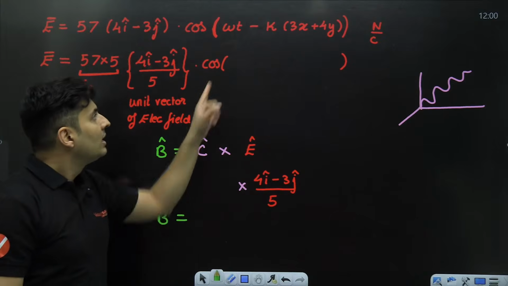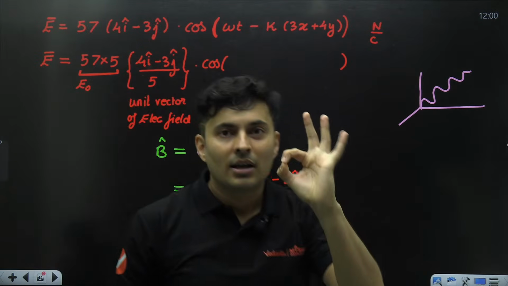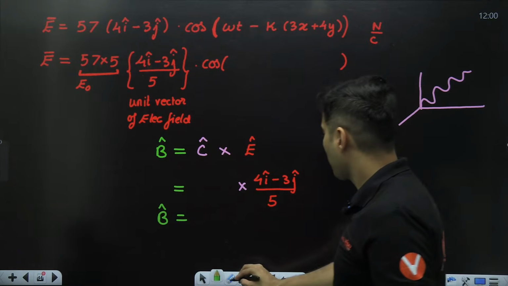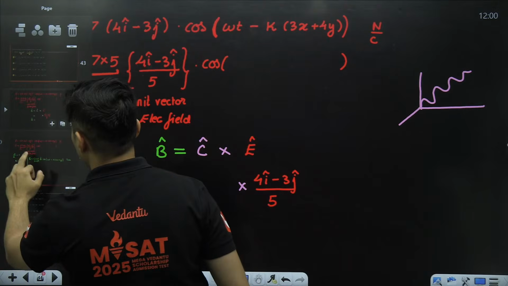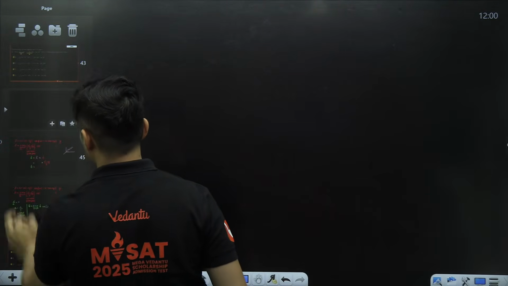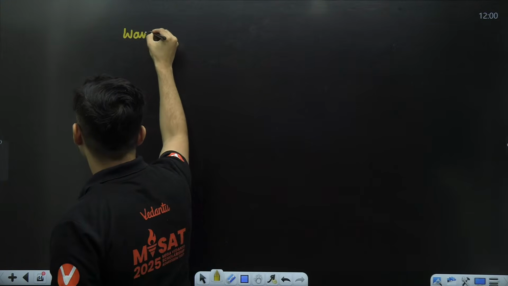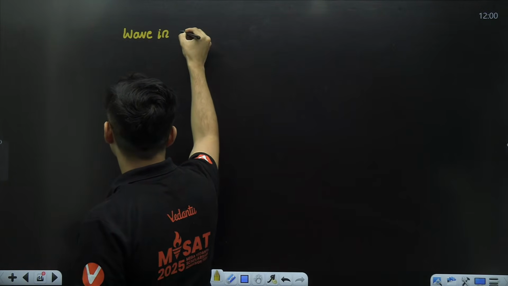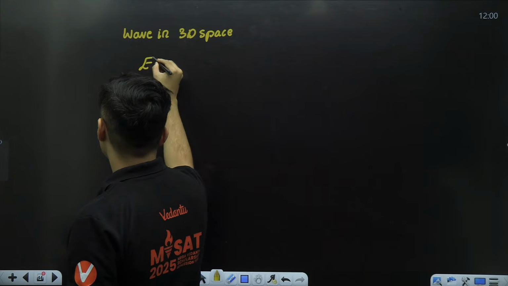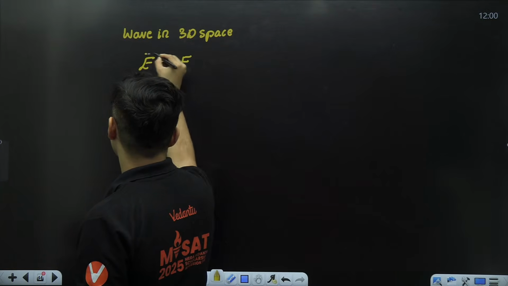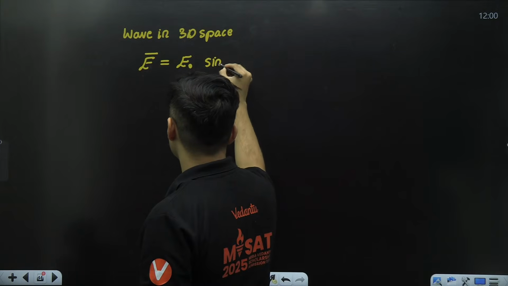Okay, let's think. Whenever this kind of equation is there, in 2 dimension or 3 dimension, this is how you should look at the generalized wave equation. A wave in 3-dimensional space will look something like this. Electric field vector will be E naught, and then you will have sine or cos, it doesn't matter.